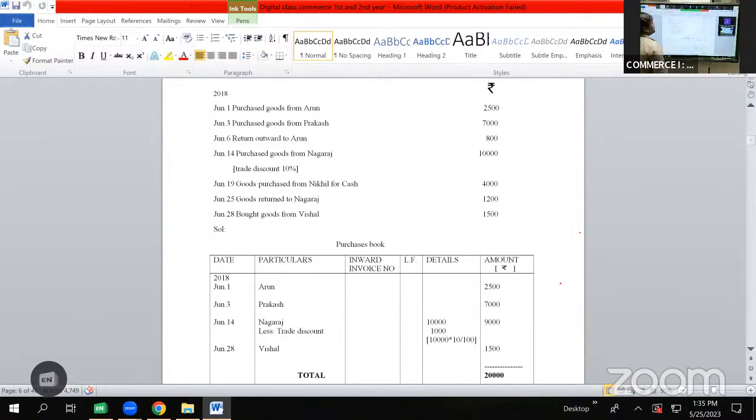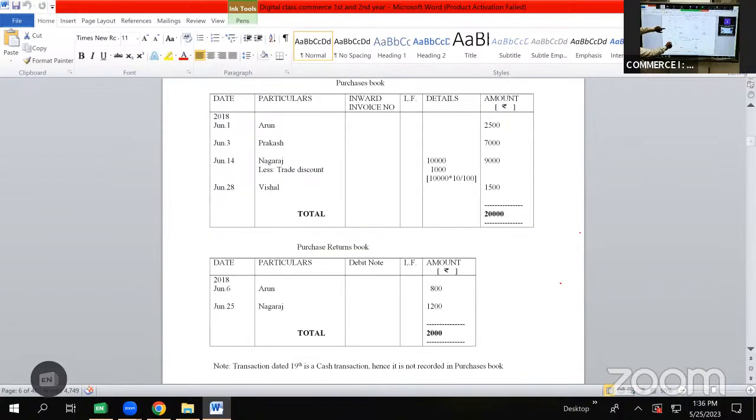Then we have a transaction on June 3 purchased goods from Prakash 7000. Again, it is a transaction of purchases which will be shown in purchases book as June 3 Prakash and the amount will be shown as 7000. Then we have a transaction on June 6 return outward to Arun 800 rupees, which is a transaction of purchase return. Will be shown in purchase return book as 2018 June 6 Arun 800 rupees.